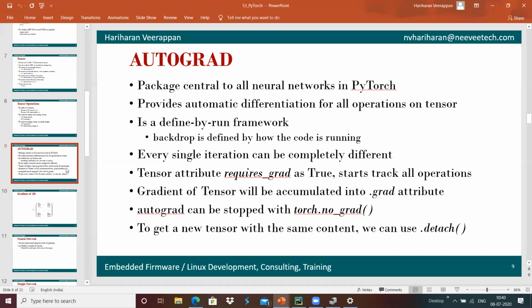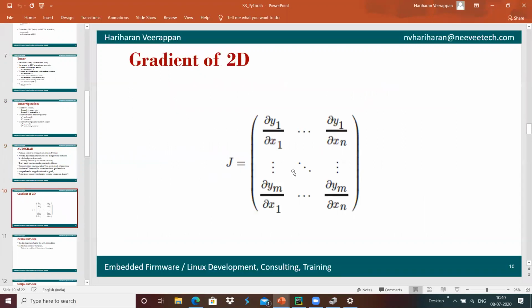A gradient is basically a difference. For example, for a two-dimensional array, we will have x1, x2, x3 and so on, and y1, y2, y3 like that.